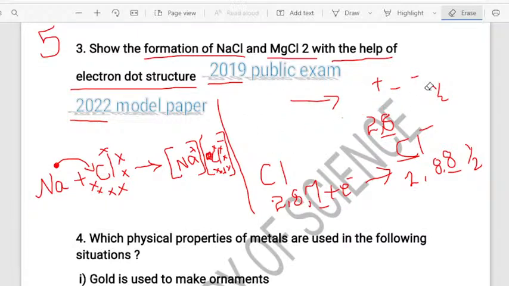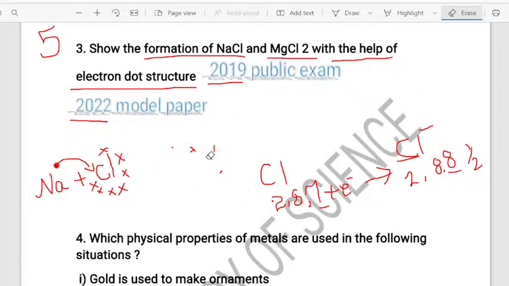So when we talk about magnesium chloride, what should you write? What is the formula of magnesium chloride? I taught you yesterday in the crash course. The formula of magnesium chloride is MgCl2. The formula of magnesium chloride is MgCl2. But sodium chloride is NaCl. Why, how, I have also explained that.